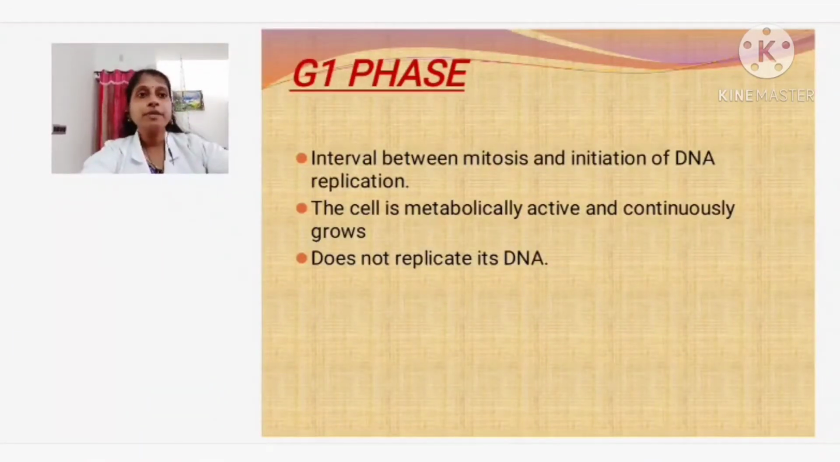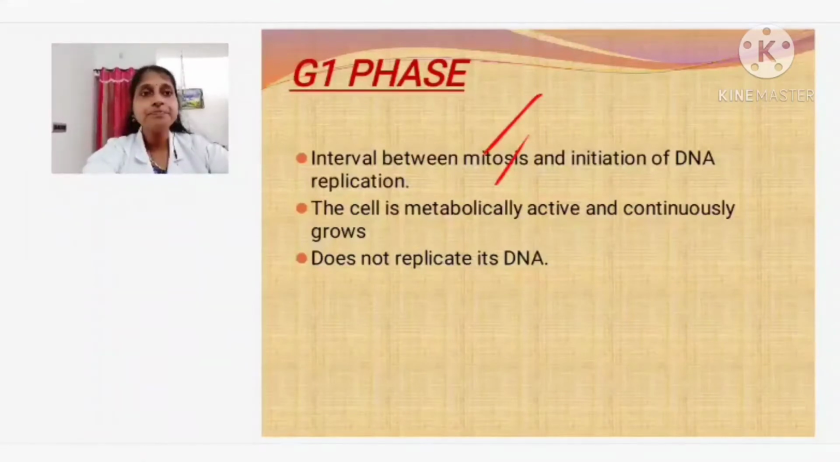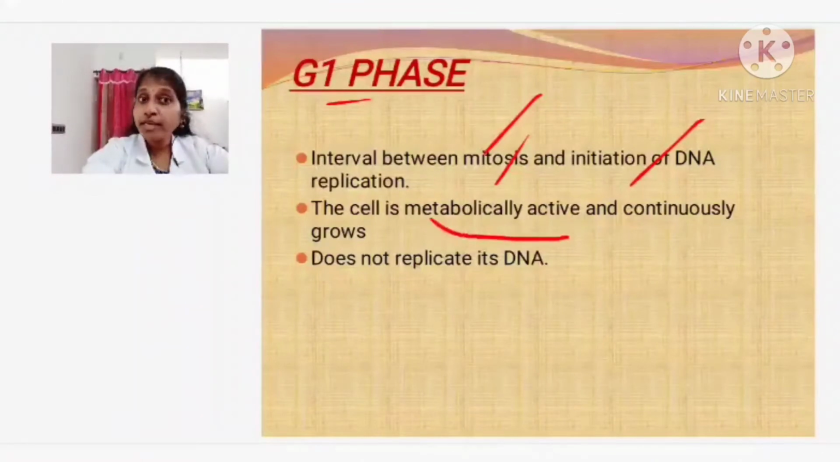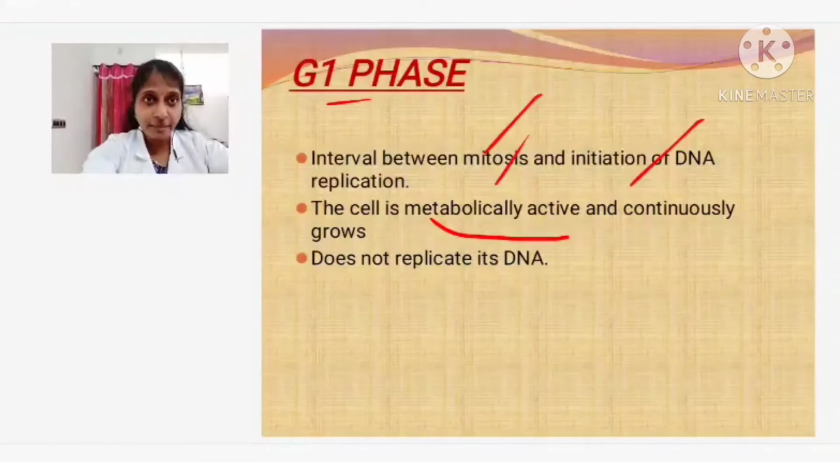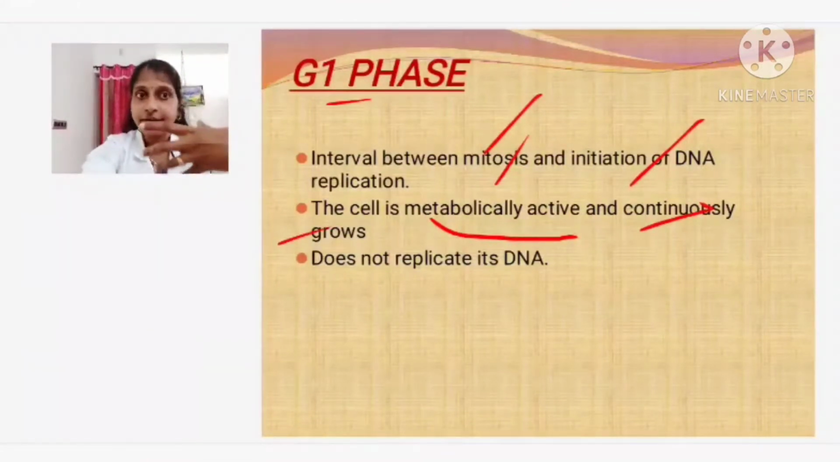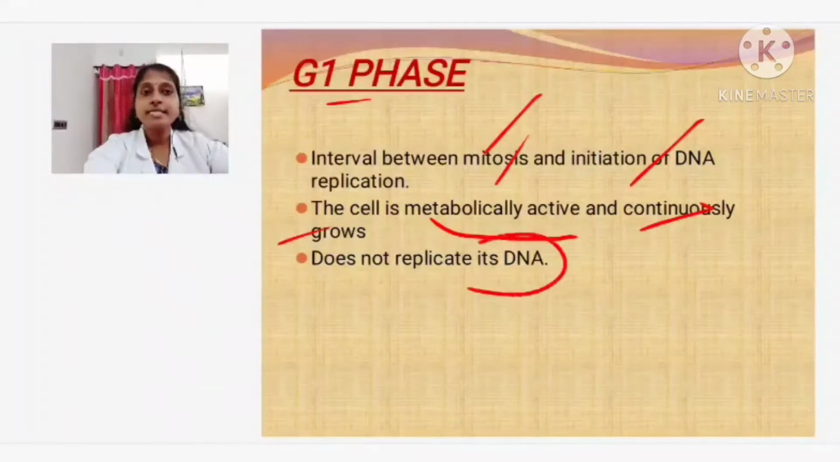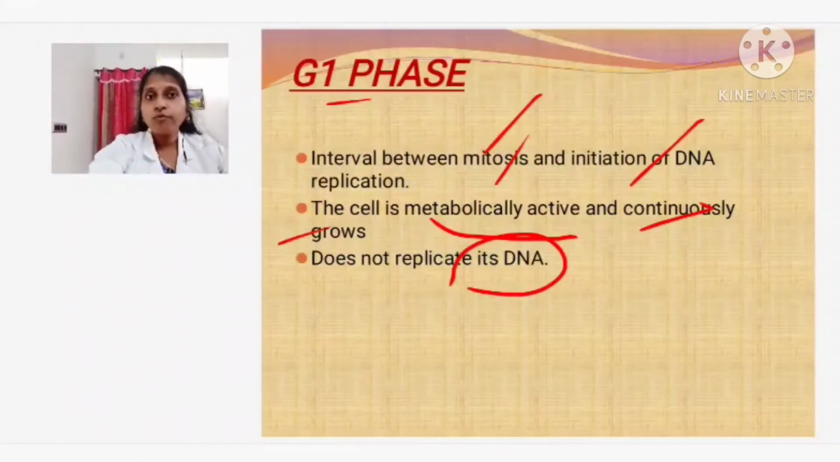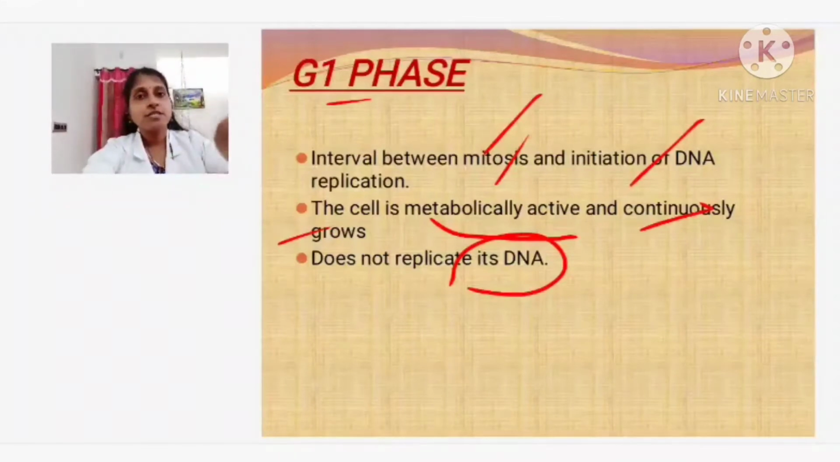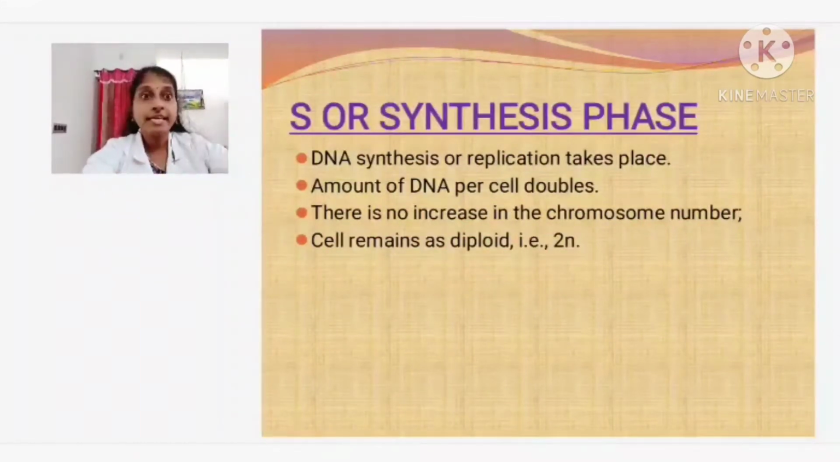G1 phase, interval between what? The mitosis means the cell division, and DNA replication is not taking place in G1 phase. The cell is metabolically active, I told you, they will be synthesizing, producing, chemical reactions are taking place inside the cells, and the cell is continuously growing in size with the content. It usually doesn't replicate its DNA. Only at the last end of the G1 phase do they go forward to the next stage, that is the S phase. So, in the S phase what is happening? DNA synthesis or replication is taking place, I told you.